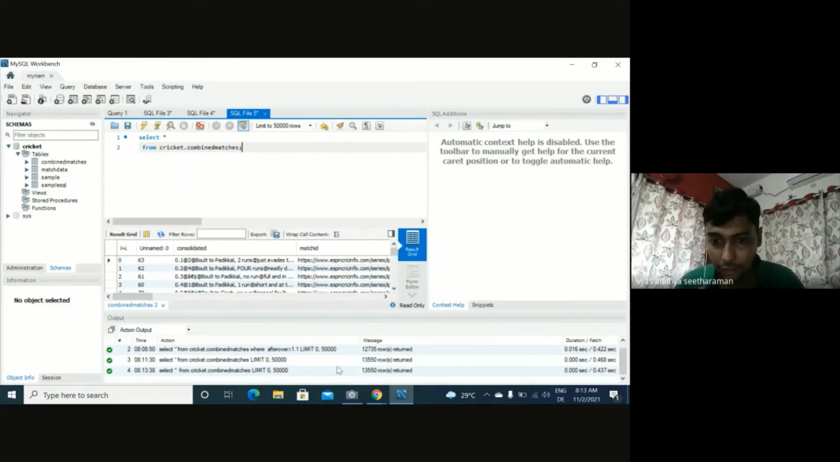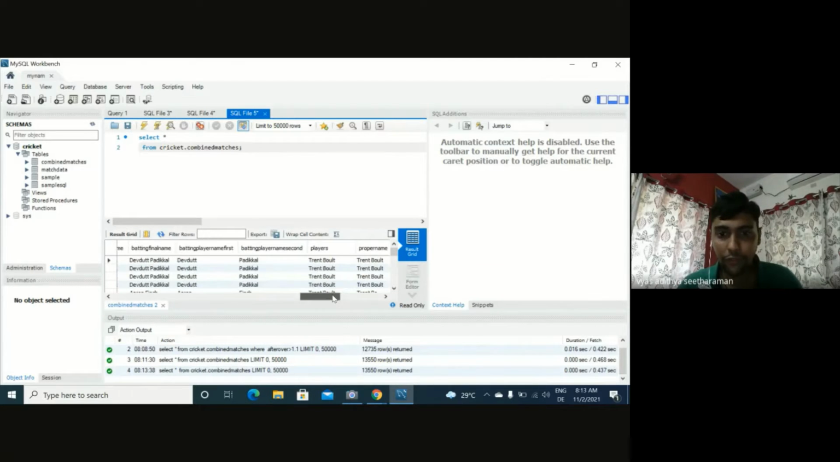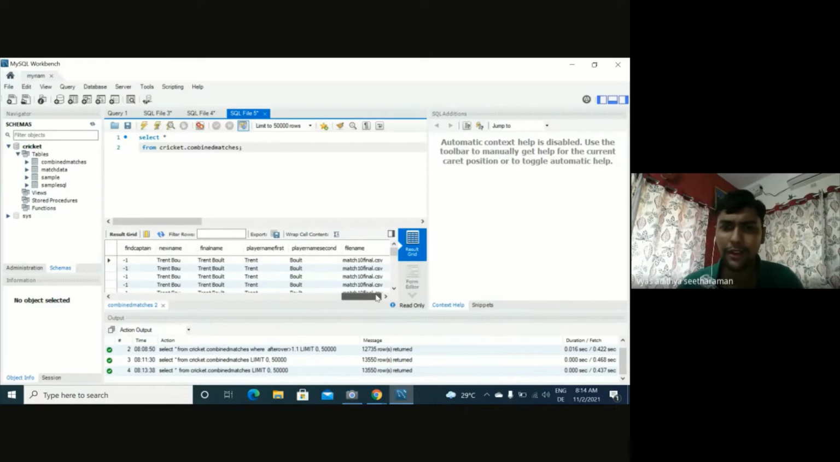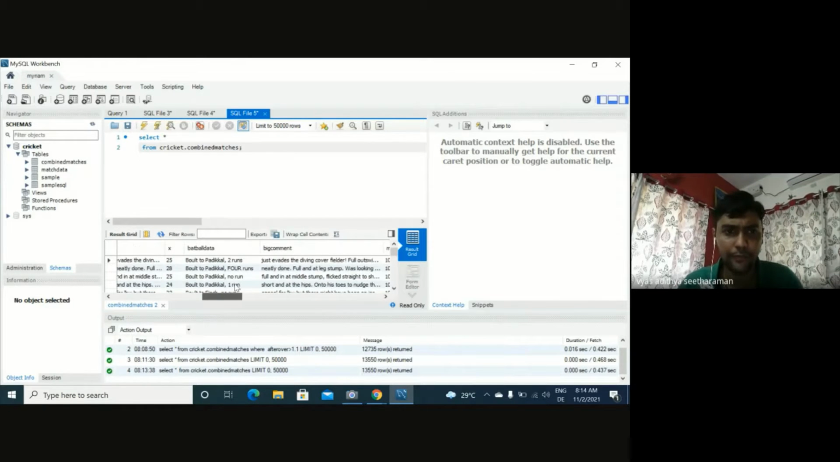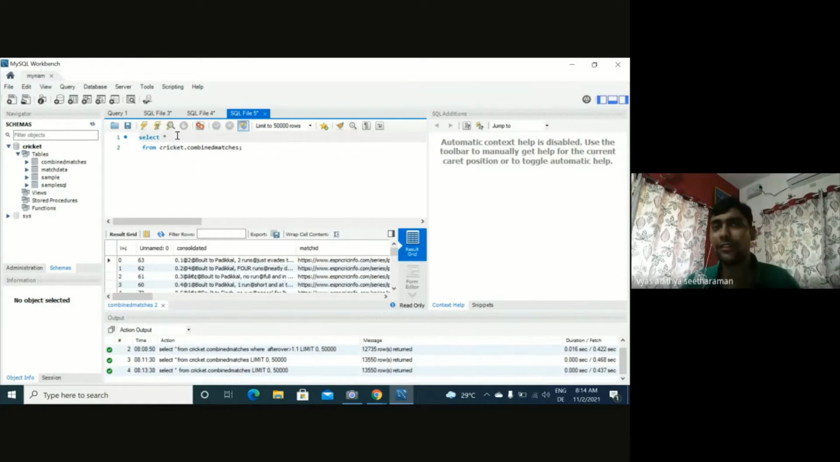So we see that there are 13,550 rows of data, which makes sense because each IPL match has around 240 balls, and I think there were around 50 to 60 matches played, right? So that number makes sense. Okay, so this is all the data again. You see we have a lot of maybe relevant data as well, but in the end this is the full database.